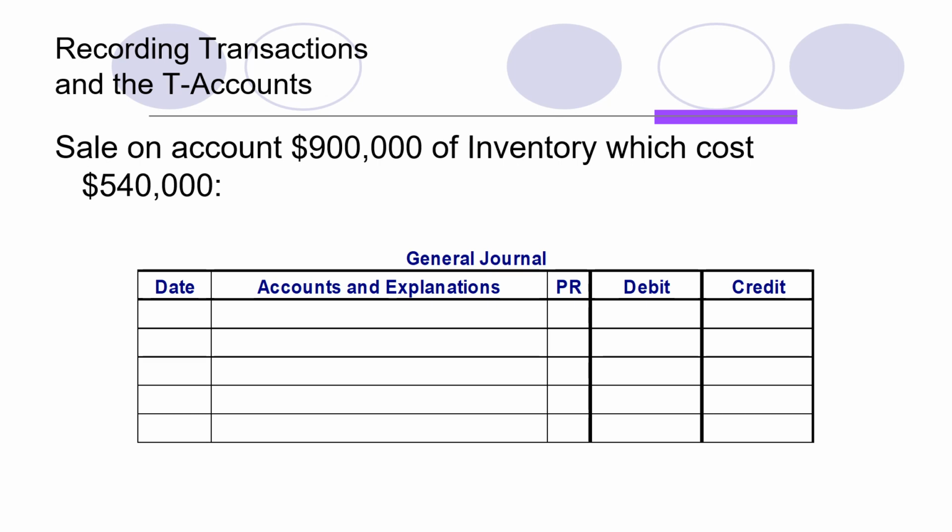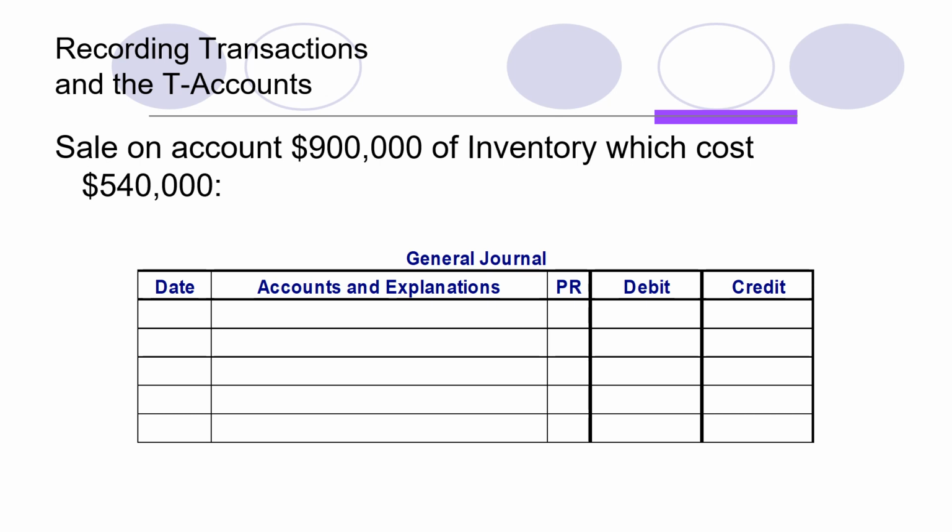So we have to recognize the actual amount of cost of goods sold, and we have to transfer that amount from the inventory to the cost of goods sold section.